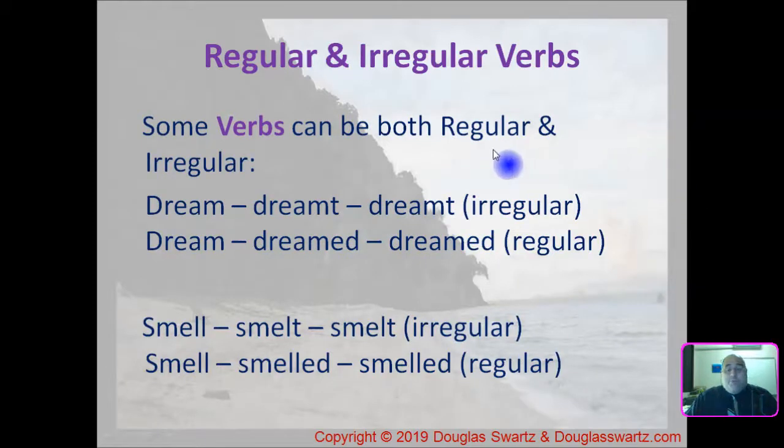Some verbs can be both regular and irregular. For example, dream, dreamt, dreamt. That's irregular. 2 are the same and 1 is different. Also, it can be regular. Dream, dreamed, dreamed. So you have an irregular and a regular form. Also, smell, smelt, smelt, irregular form. Smell, smelled, smelled, regular form with the ed.